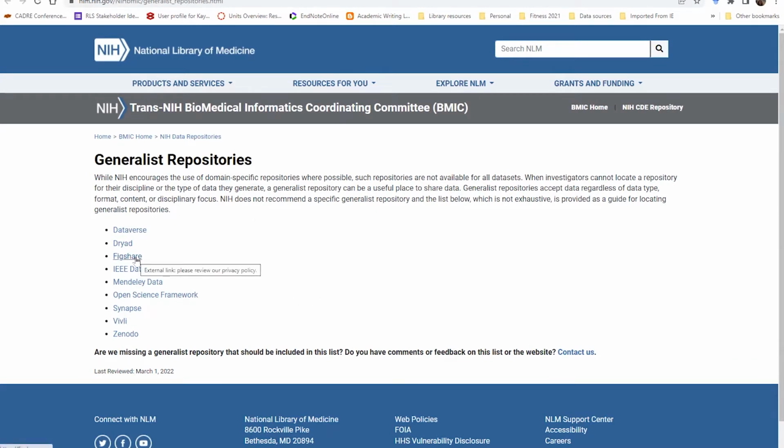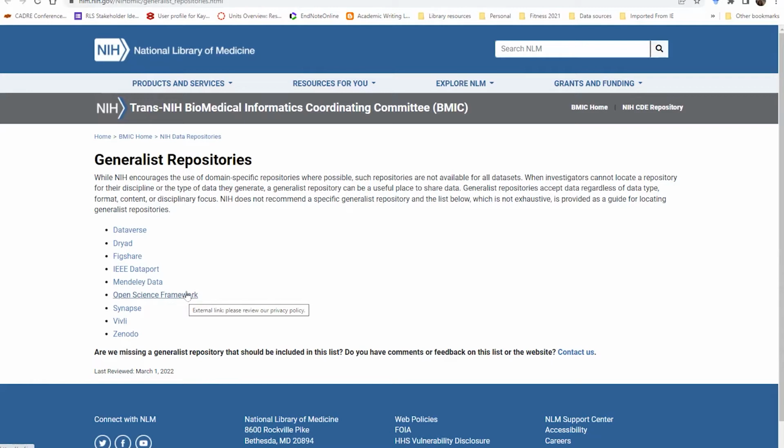Figshare is, again, probably the easiest entry barrier to use. Some of these others, but another one that I really want to draw your attention to is Open Science Framework.